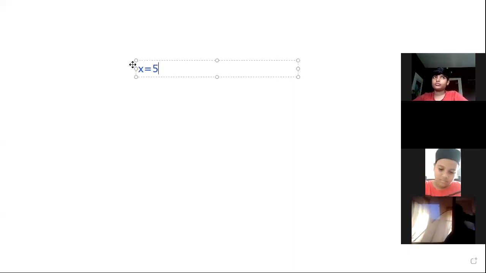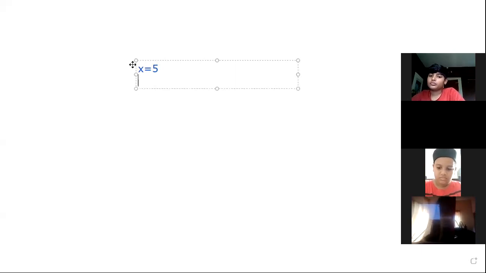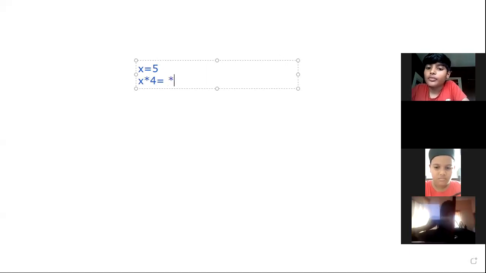And then we have to multiply the equation with 4. What happens when we multiply with 4 on both sides, both LHS and RHS? In LHS, x into 4, which is equal to, in RHS, 5 into 4.